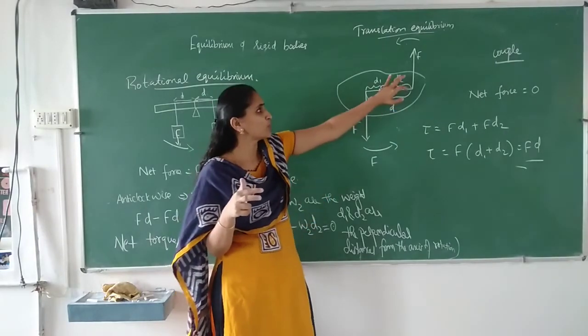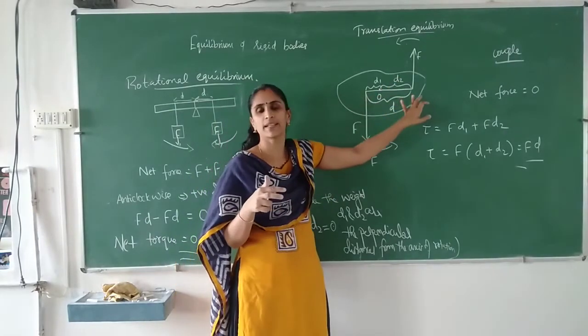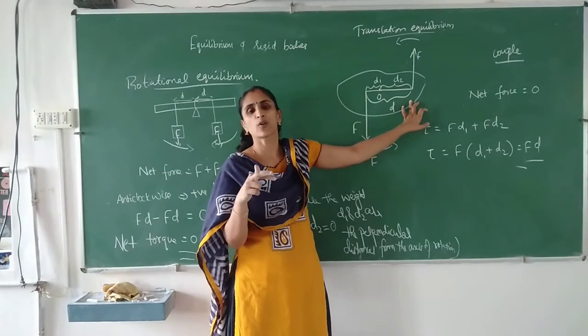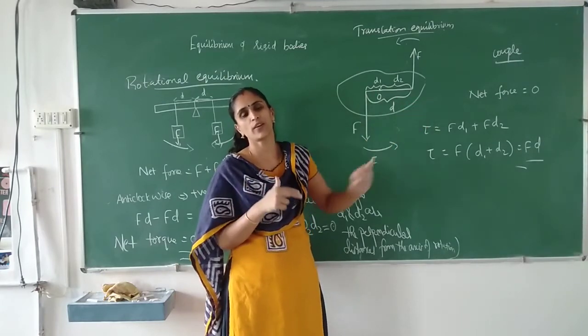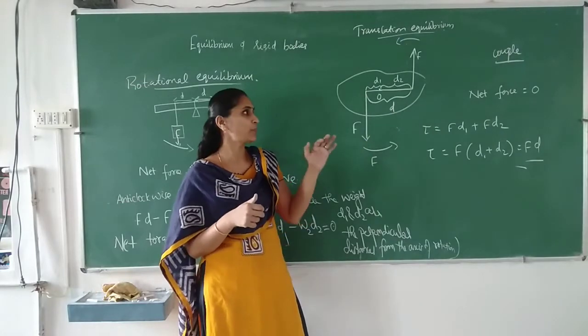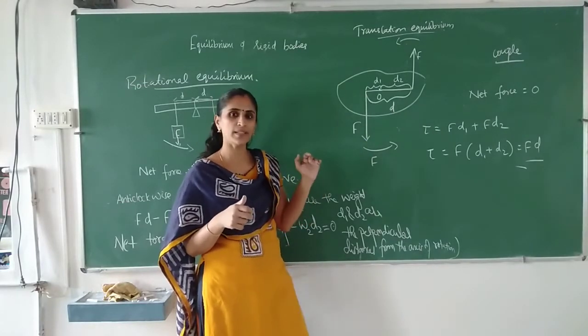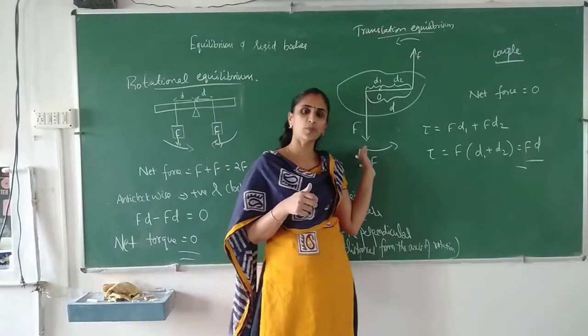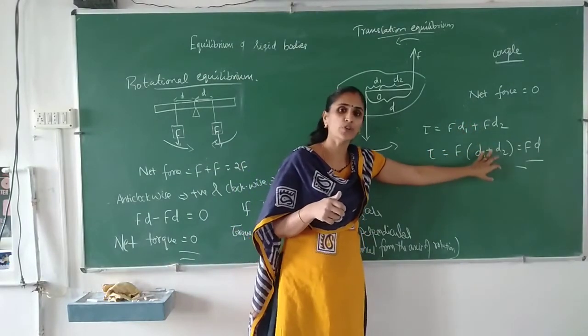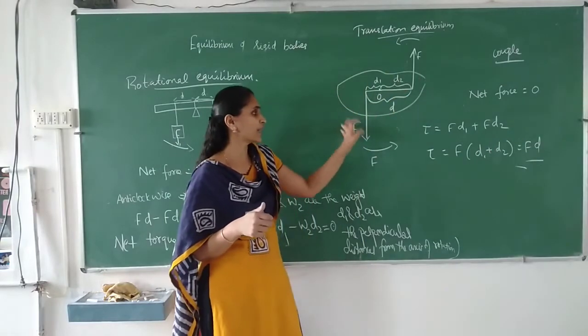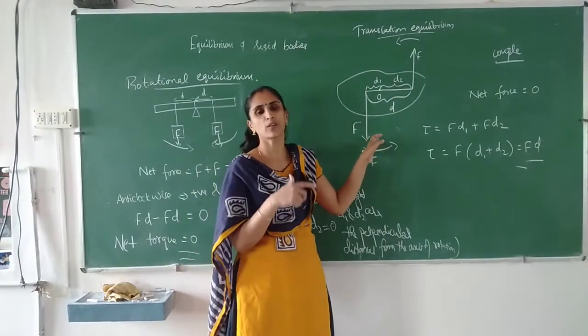Okay, so two equal and opposite forces separated and not acting along the same line, acting at some distance, that is known as a couple. Here net force will be 0, both forces are acting in opposite direction, so net force acting on the object is 0, but it will produce turning effect because both forces will try to rotate the object in the same anti-clockwise direction.